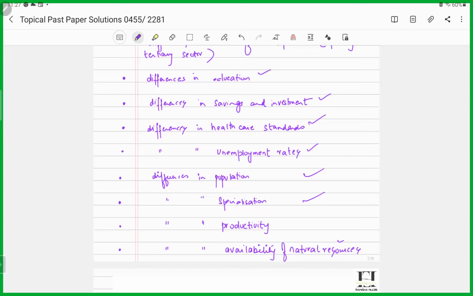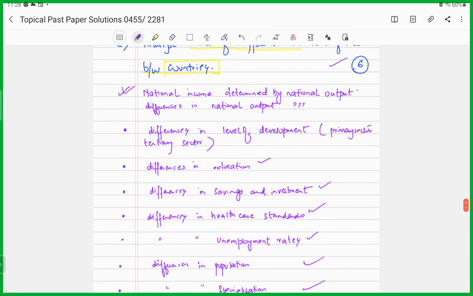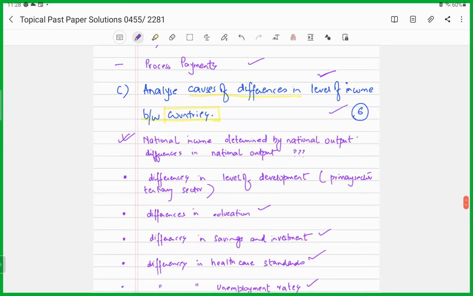Availability of natural resources. Yes, if certain countries have more natural resources, such as gold, so they would be relatively having a higher living standard, leading to higher earnings, right? So pick out any three. Develop that chain analysis, develop that coherent analysis, write effectively, and that will enable you to earn the full 6 marks for this part. All right. I hope this question is clear.